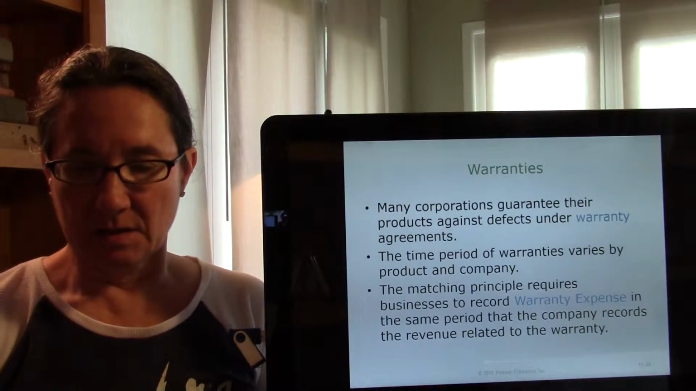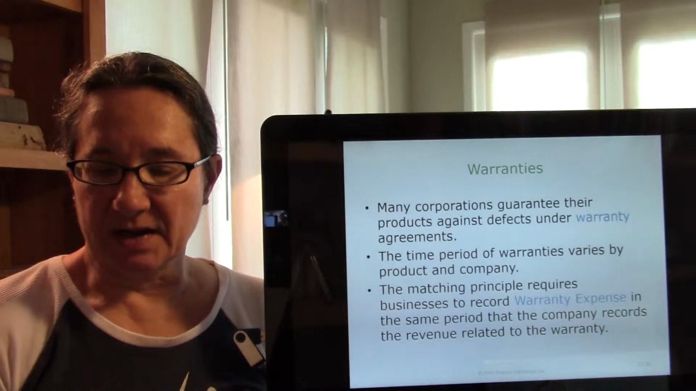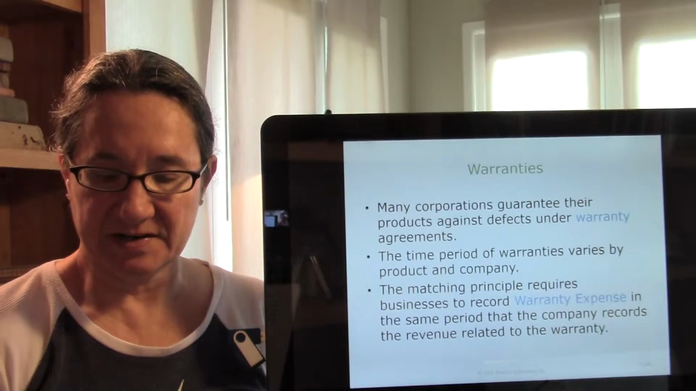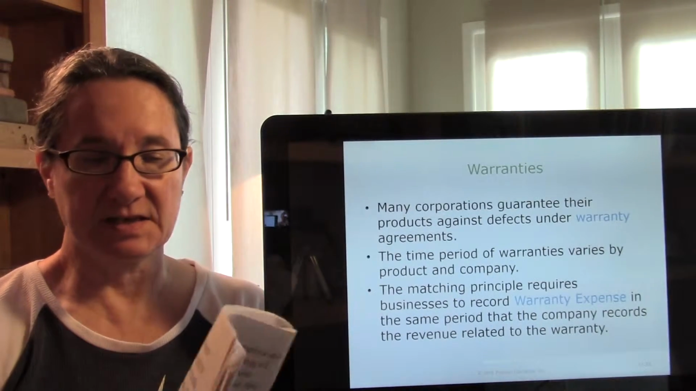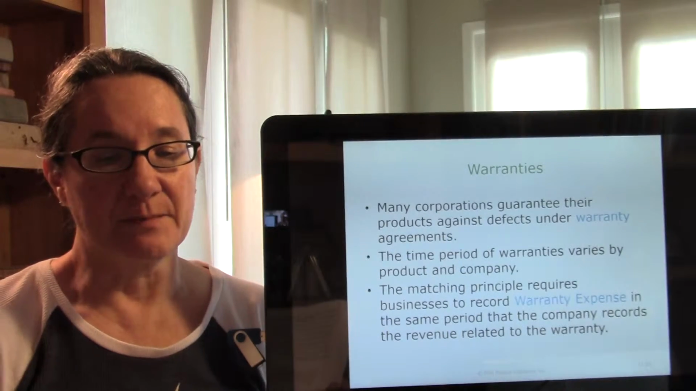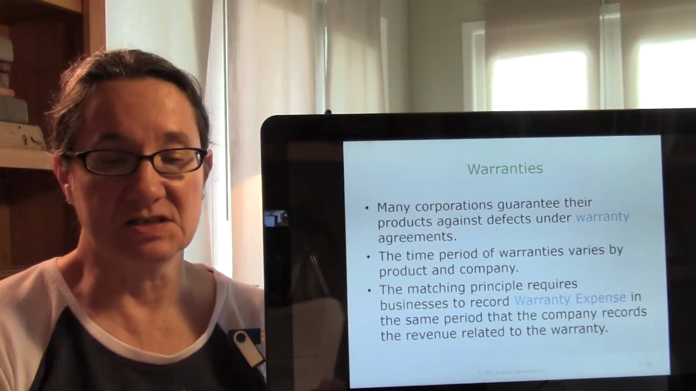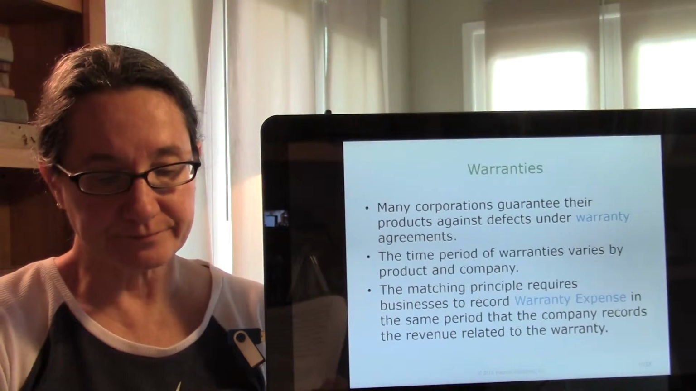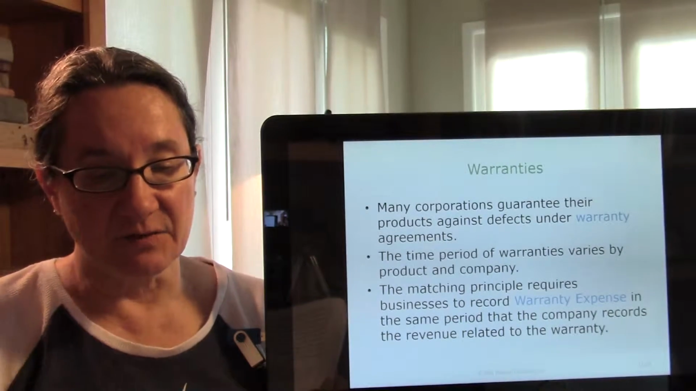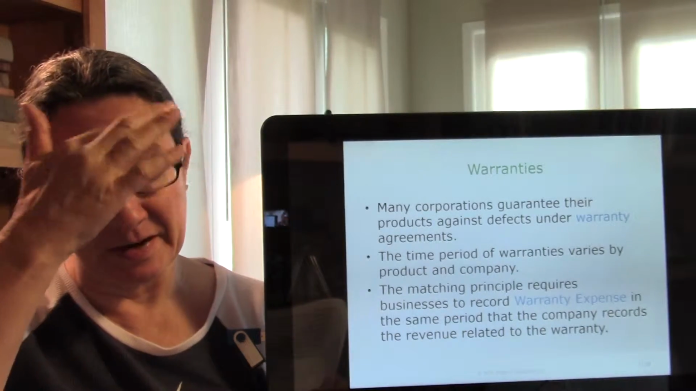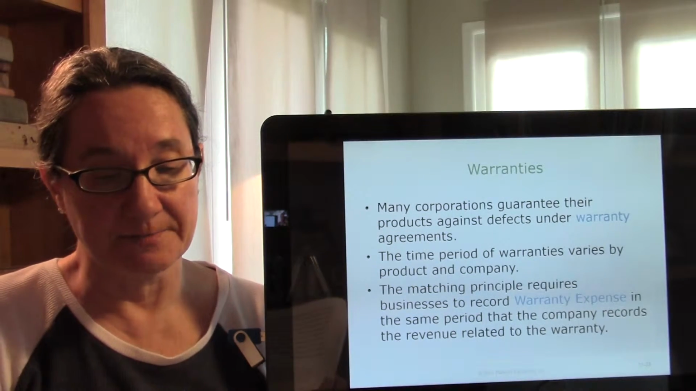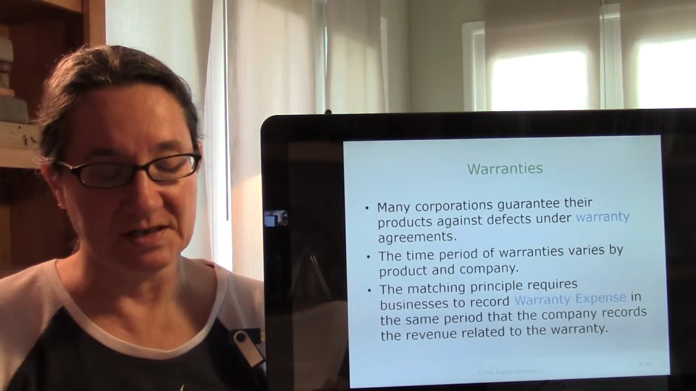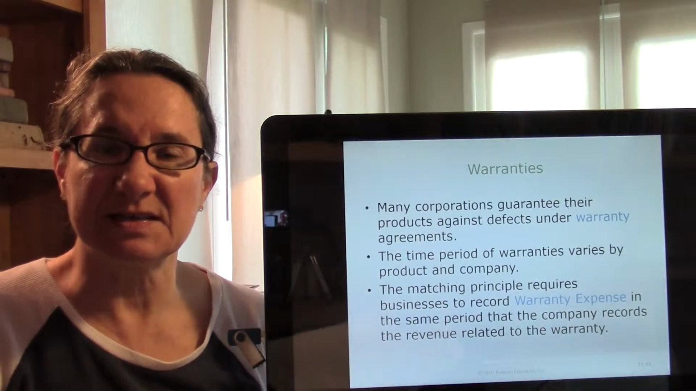Warranties. Many corporations guarantee their products against defect under warranty agreements. The time period of the warranty agreement varies. A warranty is an agreement that guarantees a company's product against defects. The matching principle requires businesses to record warranty expense in the same period that the company records the revenue. The expense, therefore, is incurred when the company makes the sale, not when the company pays the warranty claims. At the time of the sale, the company does not know the exact amount of warranty expense, but can estimate it. So this makes sense, right?